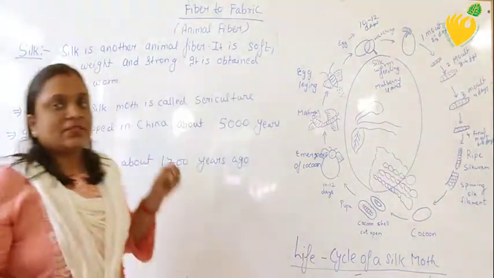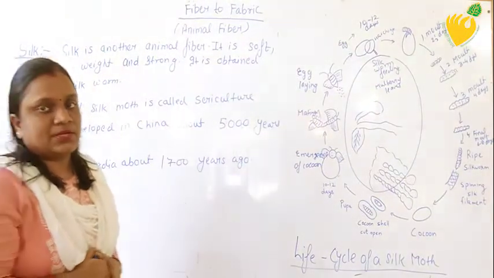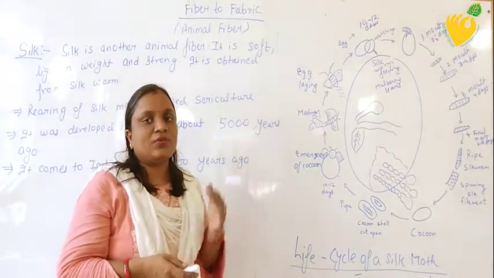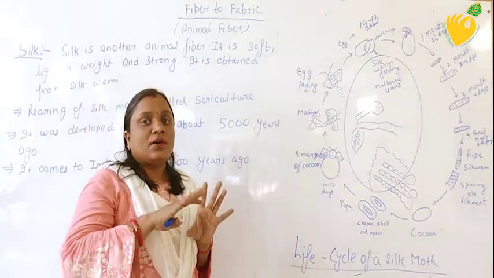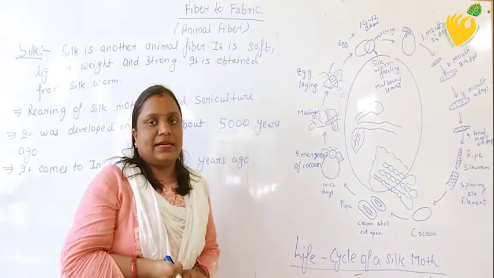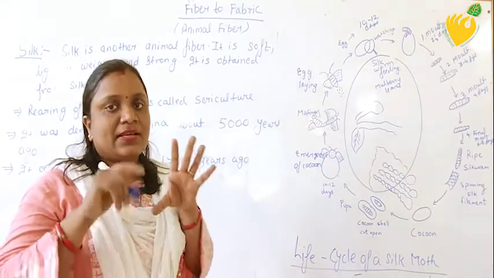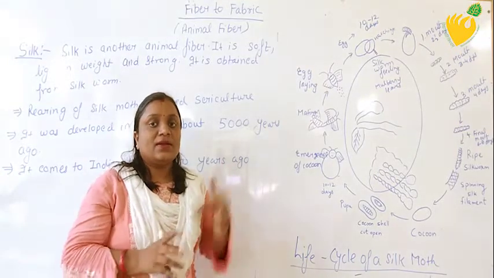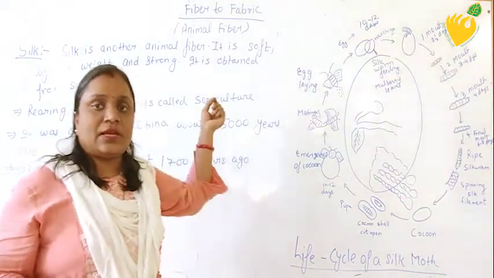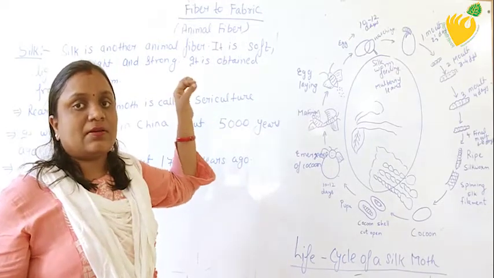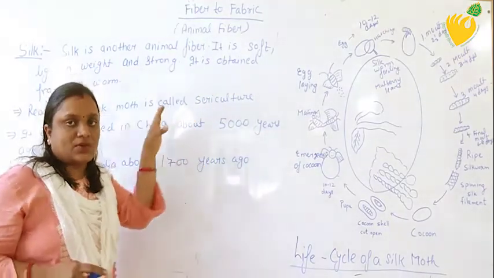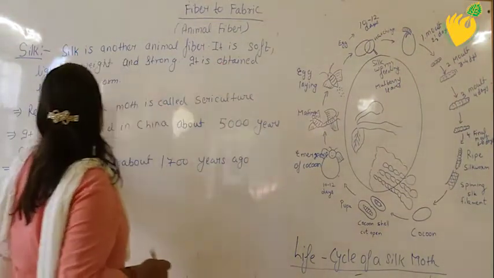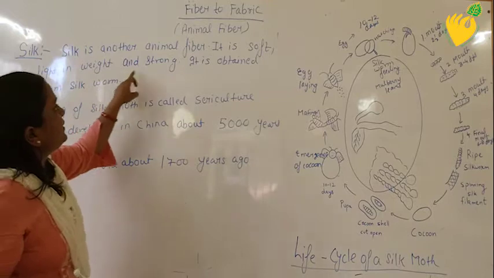Okay, silk is obtained from silkworm. Previously, just remember that in wool I told you that wool is obtained from animals. Okay, it is obtained from sheep, and the hairs are present on the body of the sheep. But in the case of silkworm, the silk is obtained from the silkworm. So it is another animal fiber, and it is soft, light in weight and strong.